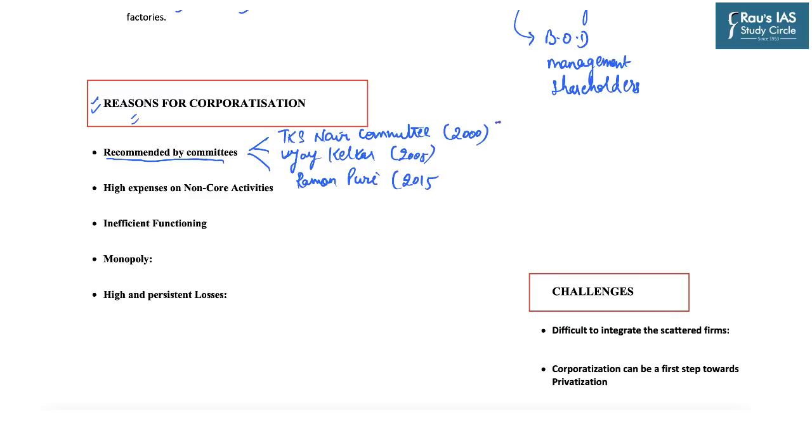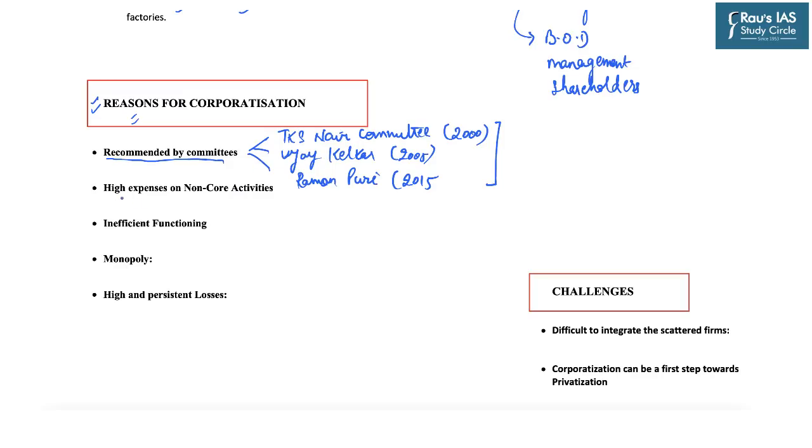So from time to time various committees have recommended to corporatize the OFBs so as to achieve the twin objectives, that is, the management should be retained by the government but the efficiency should be increased.